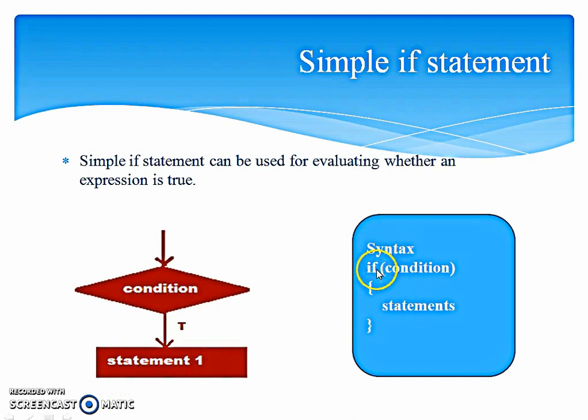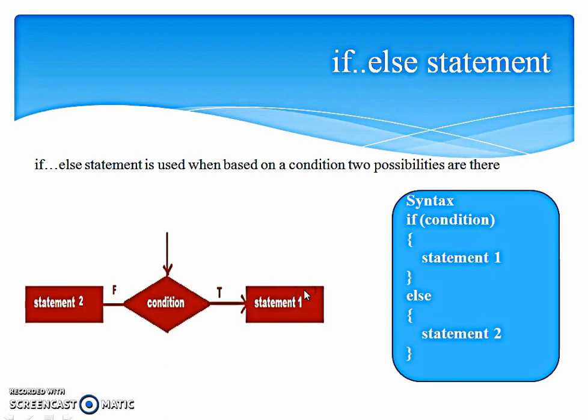Syntax for if in C language is if brackets, within the brackets we'll mention the condition, followed by the curly braces, which will contain the set of statements which we want to execute when this condition is true. If we have only a single statement to be executed for this true condition, there is no requirement of the curly braces. If there are more statements which should be executed based on this condition, then curly braces are a must.